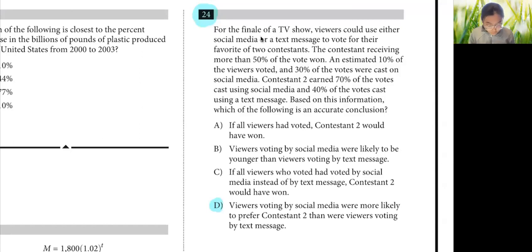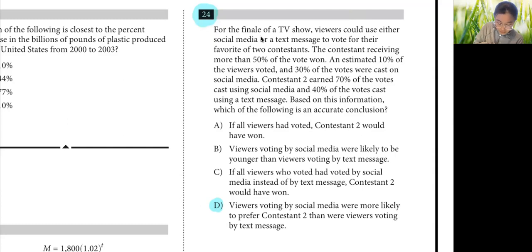So let's get started. For the finale of a TV show, viewers could use either social media or text message to vote for their favorite of two contestants. The contestant receiving more than 50% of the vote won. An estimated 10% of the viewers voted and 30% of the votes were cast on social media. Contestant 2 earned 70% of the votes cast using social media and 40% of the votes cast using a text message. Based on this information, which of the following is an accurate conclusion?